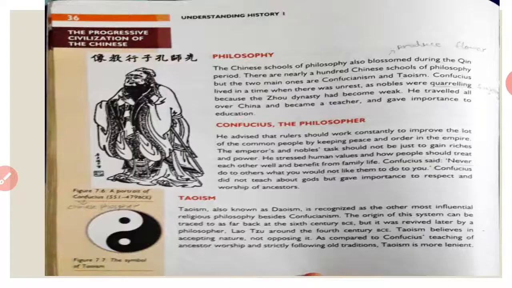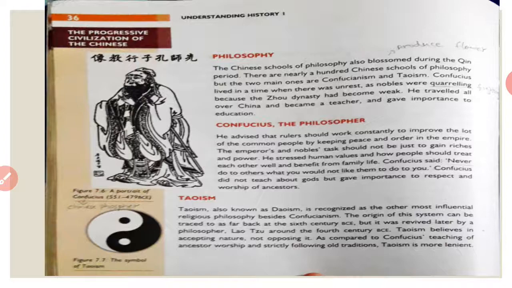Let's talk about philosophy. Now, Chinese philosophy also blossomed during the Qin period, and there are nearly 100 Chinese schools of philosophy, but the two main ones are Confucianism and Taoism. They are basically two beliefs.